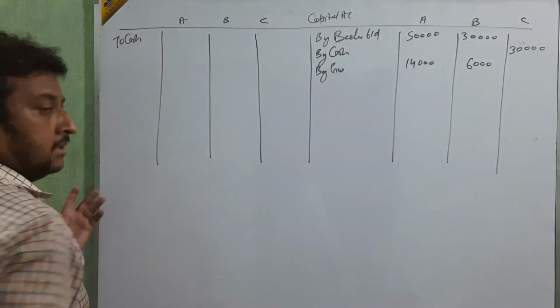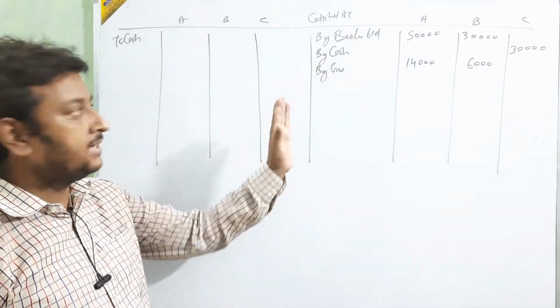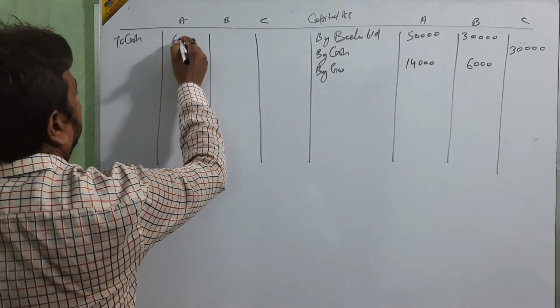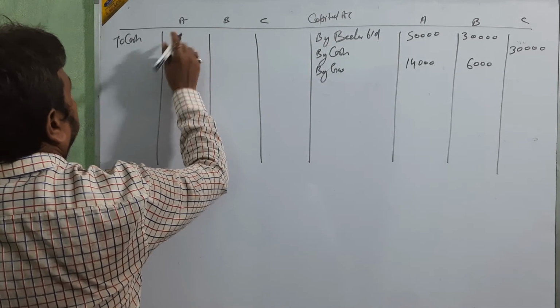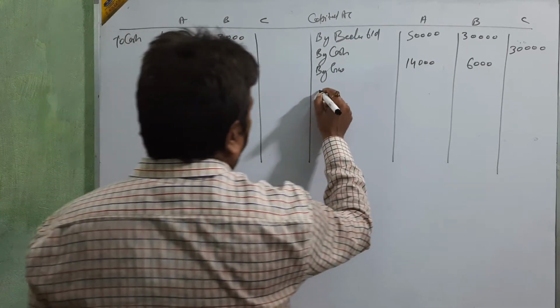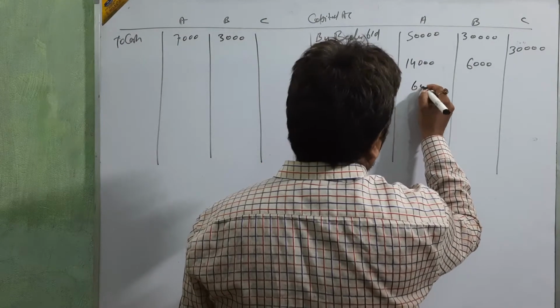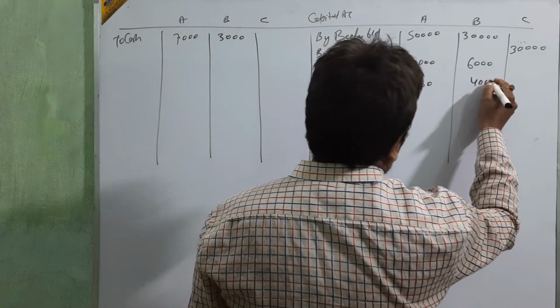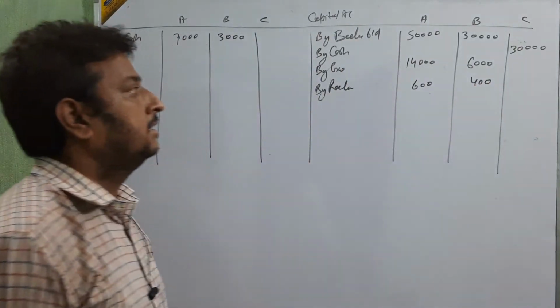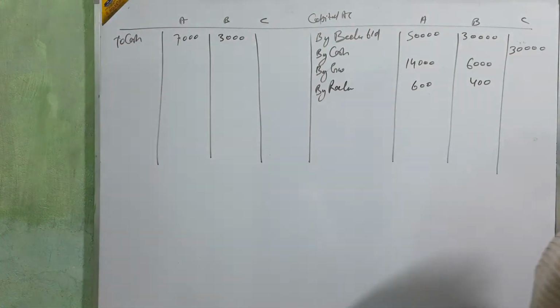To cash, I am just taking all the entry data that was written on the board. Then 7,000 and 3,000. Profit by revaluation 600 and 400. Okay, three entries and one revaluation profit. Now going for the next.